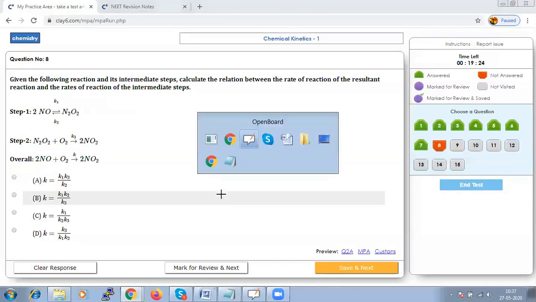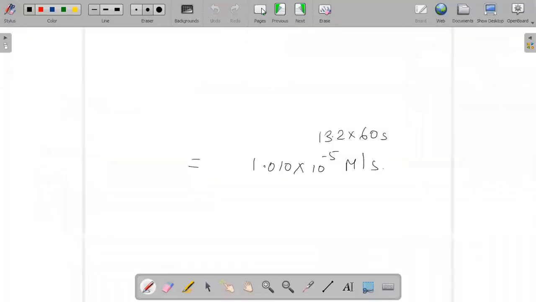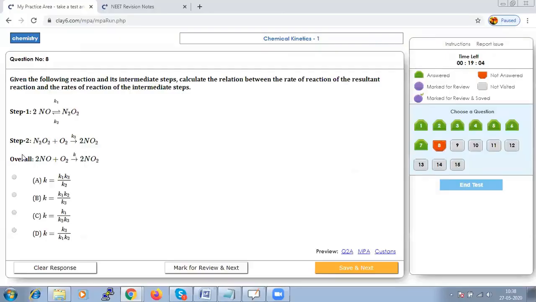If we are determining the rate, for example, a rapid equilibrium will be established in your first step and the reaction intermediate. So we can say that N2O2 is basically slowly consumed in the second step, that is your rate determining step. When we try to write the rate equation based on step 2, we say N2O2 plus O2 with K3 is going to give you 2NO2.